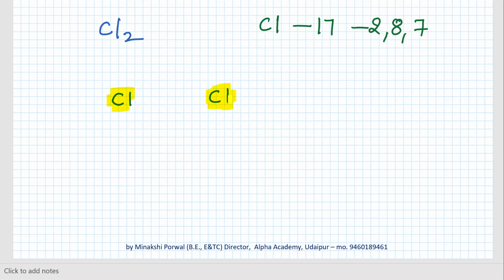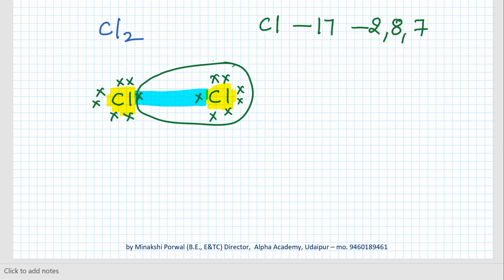Whenever both sides have a requirement and neither has an excess, only then is a covalent bond formed. So 1 2 3 4 5 6 7, 1 2 3 4 5 6 7, both of them will offer 1 electron for sharing, because both need one each. So when it will count this one also, when this will count, it will count this one also. So chlorine will have a single bond.